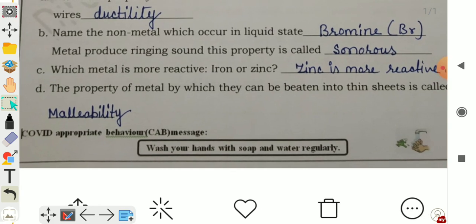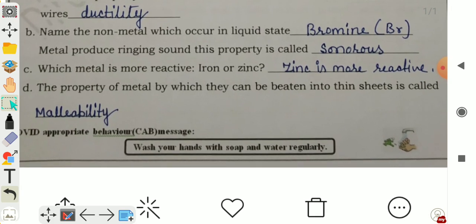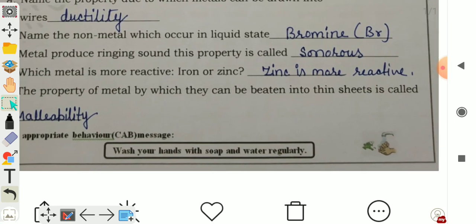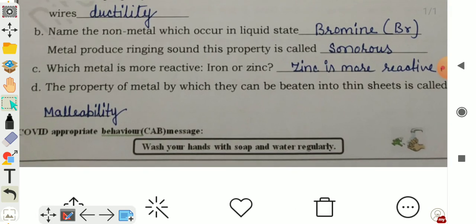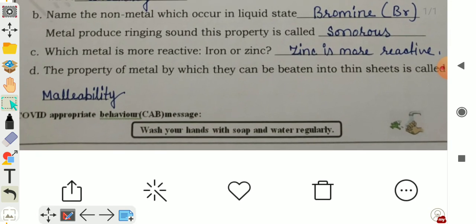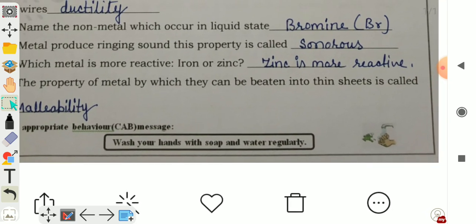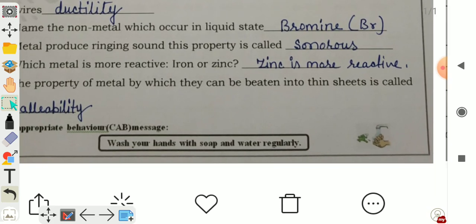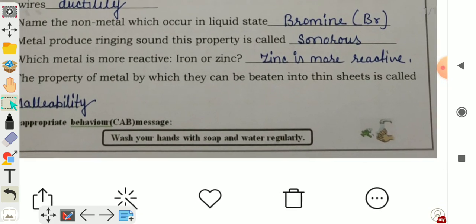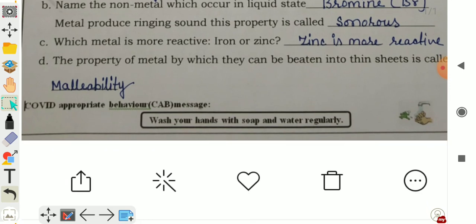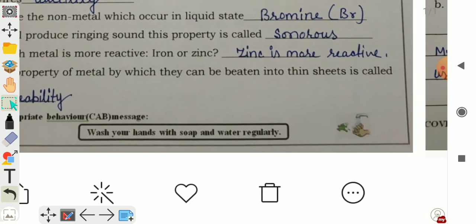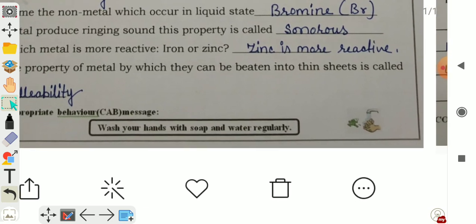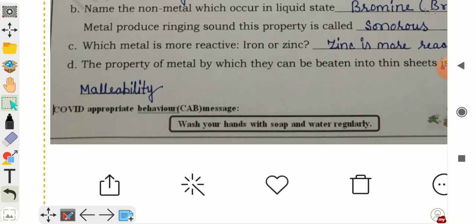C. Metals produce a ringing sound. This property is called sonorous. D. Which metal is more reactive, iron or zinc? Answer is zinc is more reactive. E. The property of metal by which they can be beaten into thin sheets is called malleability.